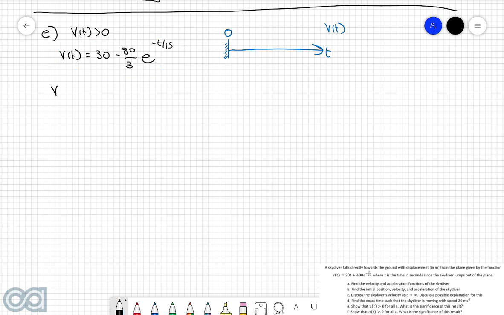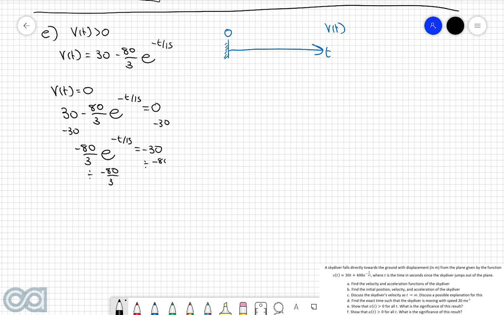So let's write v of t is equal to 0, so therefore 30 take 80 over 3 e to the power of negative t over 15 is equal to 0. If I subtract the 30 from both sides, I get negative 80 over 3 e to the power of negative t over 15 is equal to negative 30. Then dividing both sides by negative 80 over 3, we get e to the power of negative t over 15 is equal to 9 over 8.